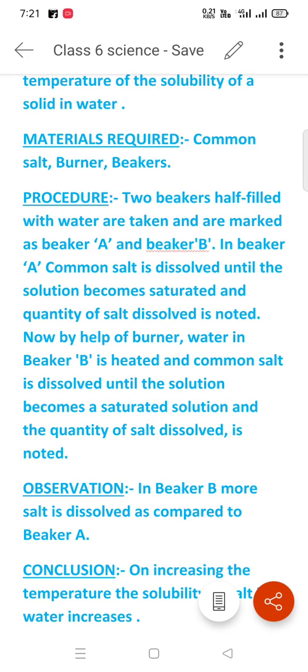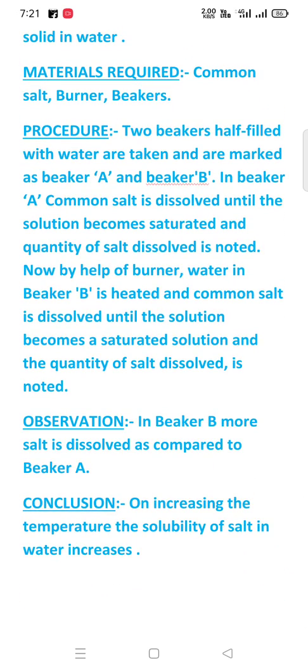So in this process, what amount of salt is dissolved is noted. Now observation. In beaker B, more salt is dissolved as compared to beaker A. So what would be the conclusion? On increasing the temperature, the solubility of salt in water increases.